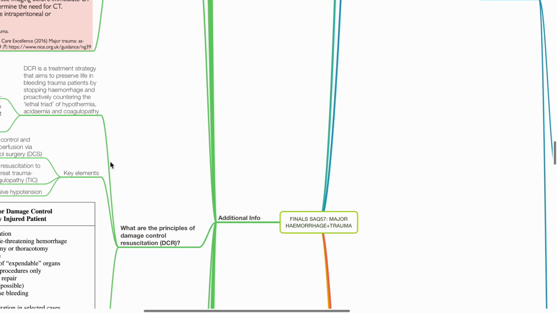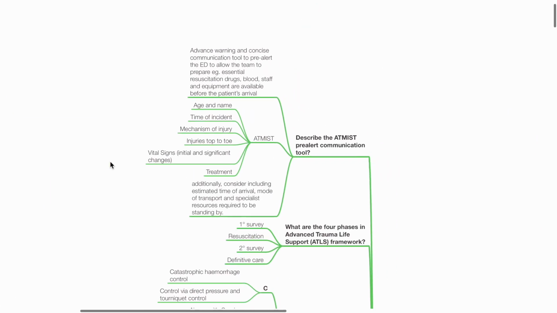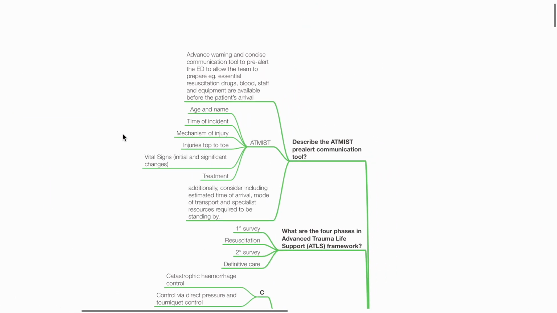Additional information. Describe the ATMIST pre-alert communication tool. This consists of age and name, time of incident, mechanism of injury, injuries from top to toe, vital signs and treatment. This is an advanced warning and concise communication tool to pre-alert the ED to allow the team to prepare before the patient's arrival. Consider also including estimated time of arrival, mode of transport, and specialist resources required to be standing by.